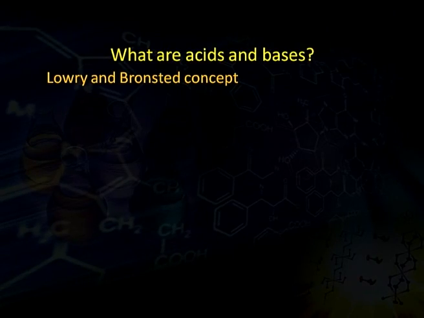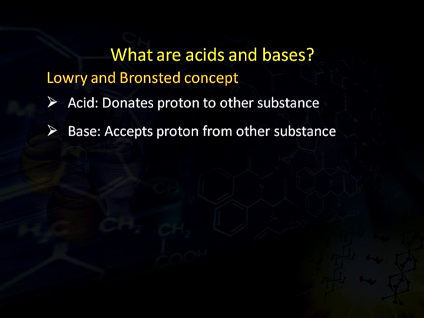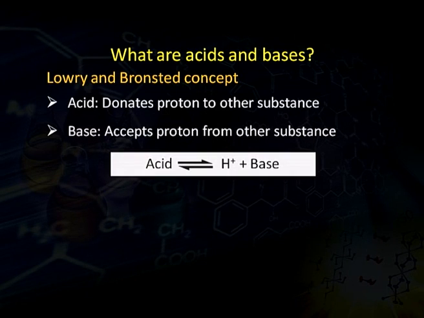The next concept is the Lowry and Bronsted concept. According to this concept, an acid is a substance which donates a proton to another substance, while a base is a substance which accepts a proton from another substance. In general, acid dissociates to give a proton and the remaining part is called the base.